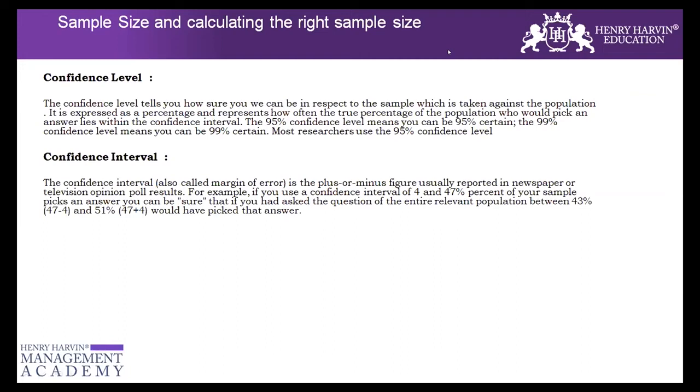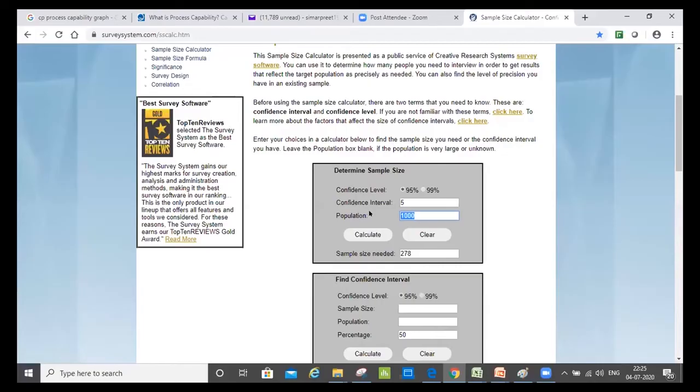Simar, just a question on what he was talking about. We can still calculate the sample on an infinite population as well, right? Yes, we can do that. No matter whatever the population that you have, if you refer to this, if you want to mention it as 50,000 here, and because the more sample size you have, the closer you get, you mention 99% here, and you get the sample size here. So you can put any number here, you would definitely get a sample size.